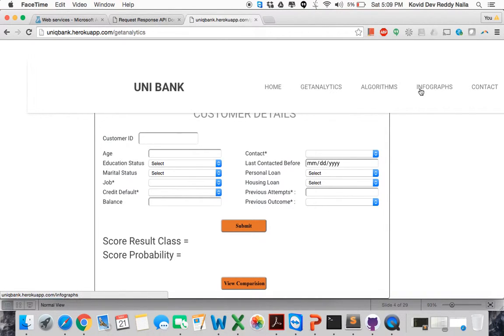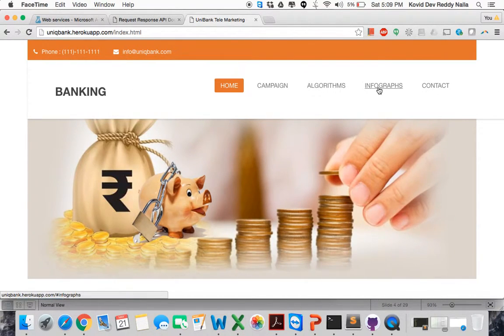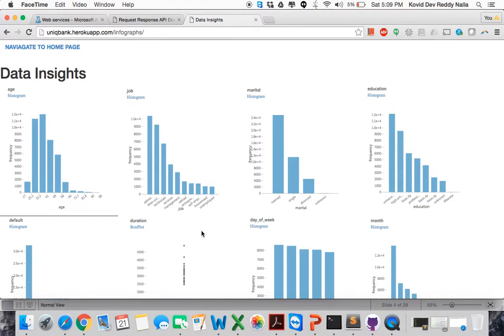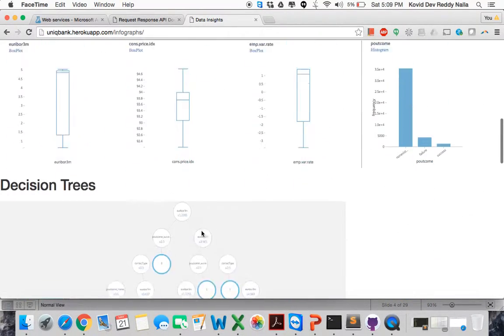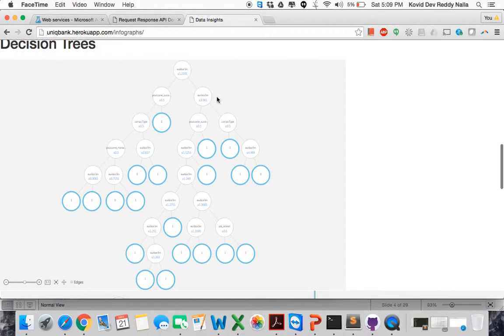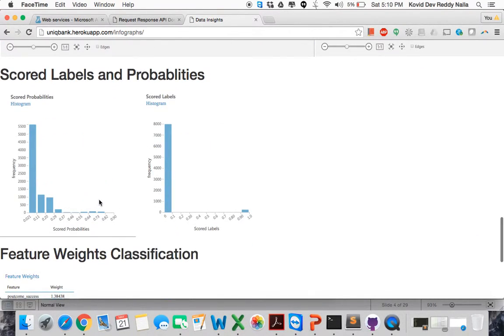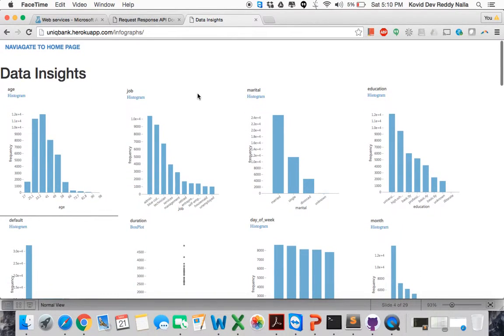And also we can go and see the infographics graphs. These are the different data insights developed from the data, the trained model, and you can see the decision trees form. So these are the score labels and probabilities in the final. These are the total score probabilities, and these are the total score labels, and here you can see the feature based classification. So we can navigate to the home page.